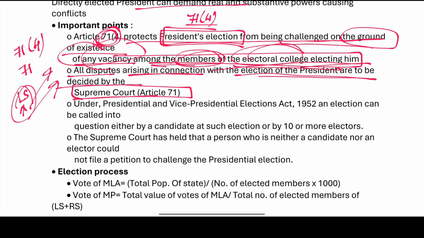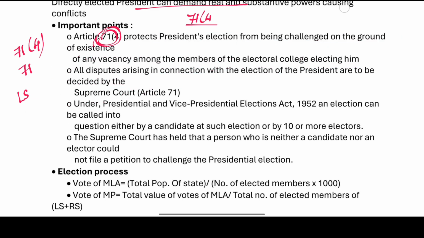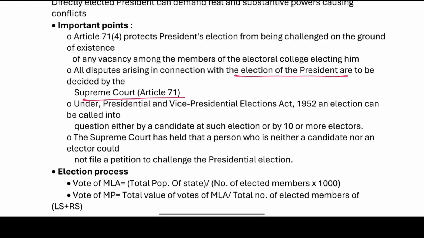If there is a dispute in connection with the election of the president, such a dispute is decided by the Supreme Court. So Article 71 is very important. Article 71 is related to the Supreme Court's original jurisdiction. The Supreme Court has original jurisdiction over the election of the president. Under which article? Article 71.